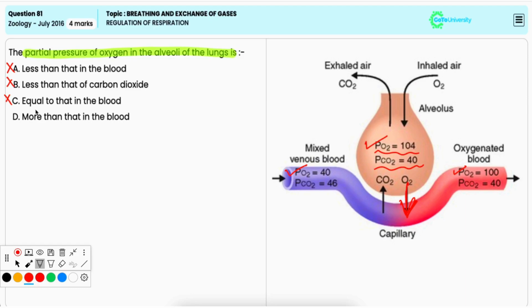Now, in the alveoli, the partial pressure of oxygen is approximately 100 millimeter of mercury, and it is higher than that in the deoxygenated blood returning from the body, which is approximately 40 mm of Hg. So this difference drives oxygen diffusion into the blood. Hence, it is the correct option.